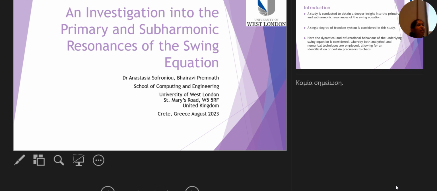So this paper is an expansion of the prior work, and it builds upon the conclusion towards analyzing the subharmonic resonance. It examines mainly the subharmonic resonance and focuses analytically and numerically on the development of oscillatory periodic solutions, whereby increasing the control parameter leads to a cascade of period doubling bifurcations, and then we see the loss of stability in the system. So in this paper, we also explain the primary and subharmonic resonance through basins of attraction diagrams and bifurcations.